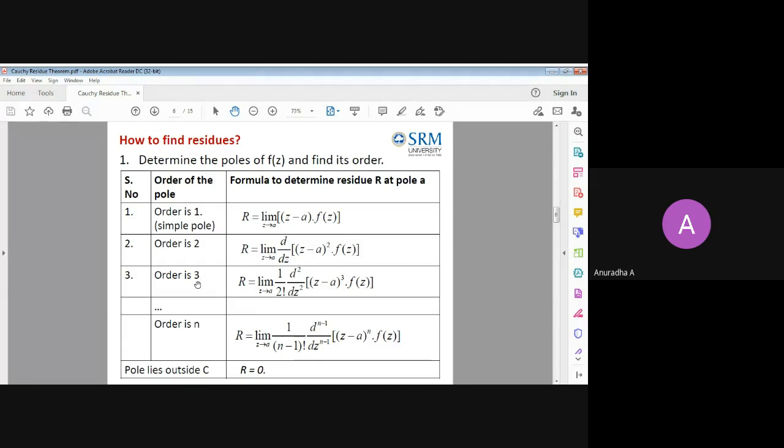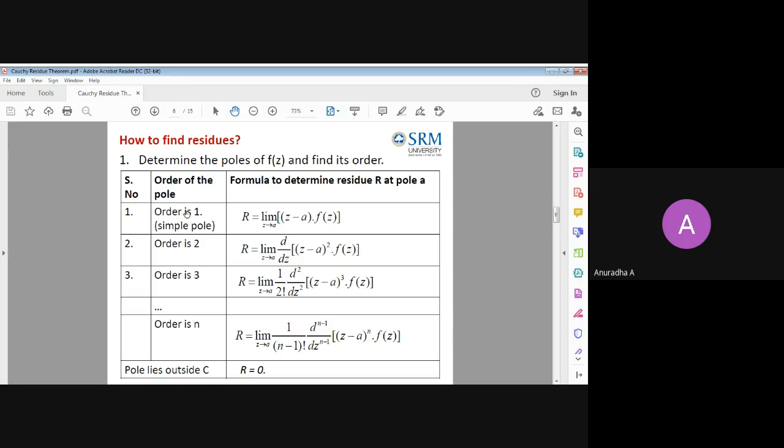So for example, for order 3, what do we have to do? You cancel the denominator and take only the numerator. Find the second-order derivative, multiply by 1 by 2 factorial, and find the limit: wherever z is there in the differentiated numerator, apply z equal to a and write the residue. If the order is 2, that means a is repeated only 2 times, so we do only one derivative.